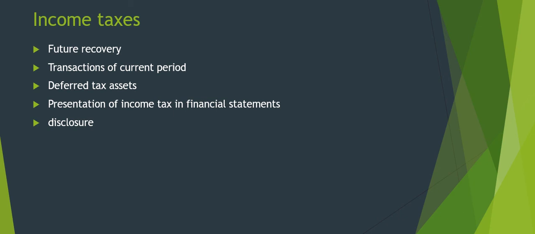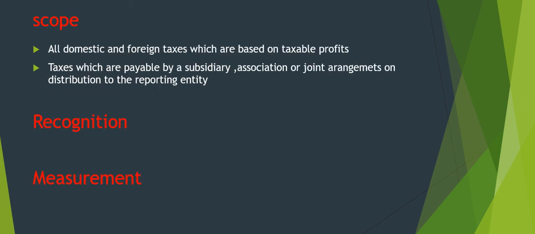It talks about the future recovery or settlement, the transactions or other events of the current period which need to be recognized, then the deferred tax assets arising, the presentation of income tax, how you are going to disclose income tax in the financial statements, and also the disclosure of information relating to income tax.